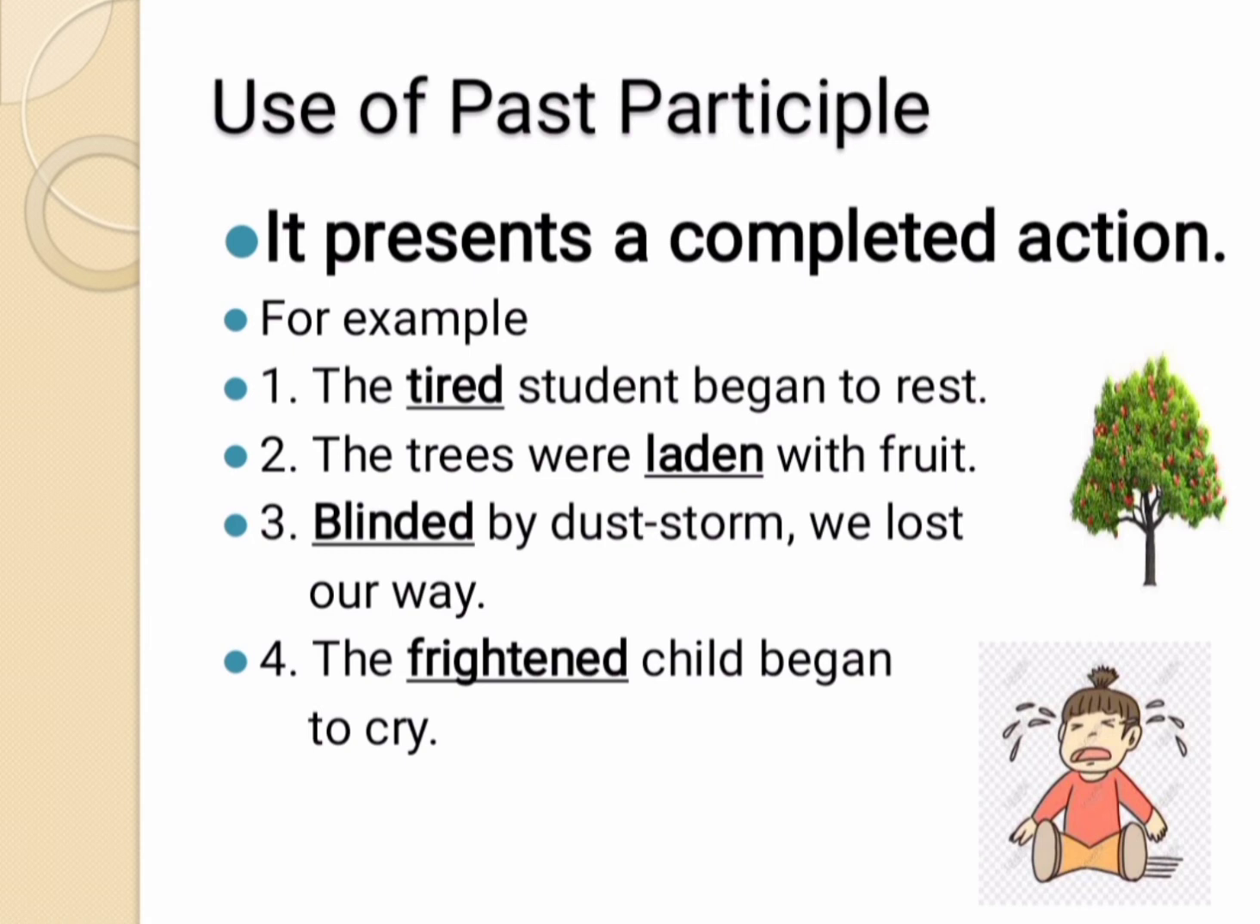In the third sentence, blinded by dust storm, we lost our way. Here, blinded is past participle and it is used to present a complete action. And in the fourth example, the frightened child began to cry. Here, the word frightened is past participle and it is used to present a complete action.